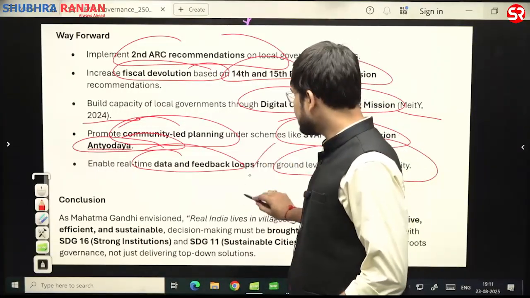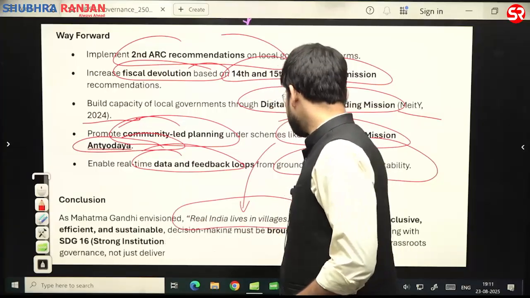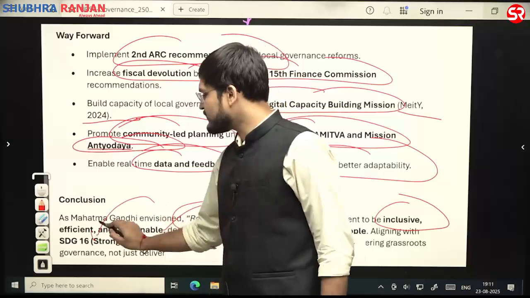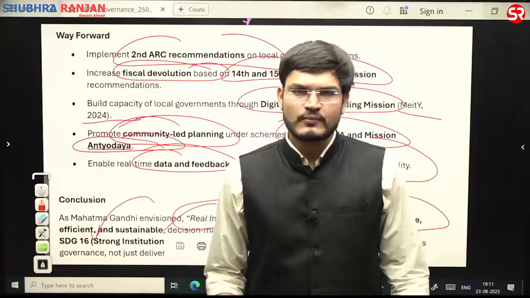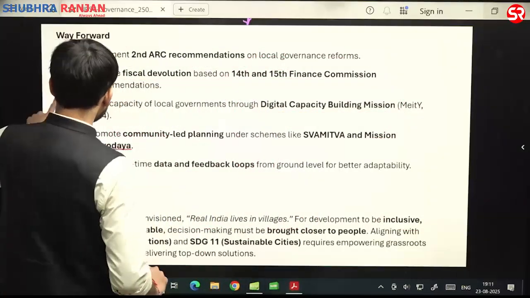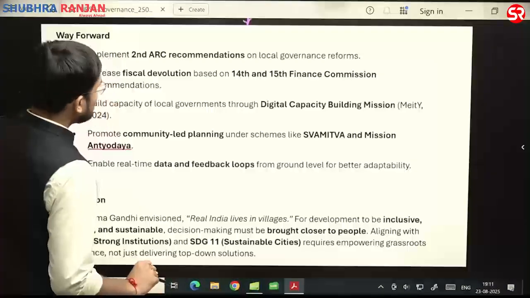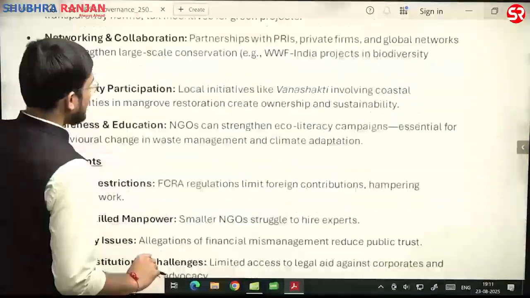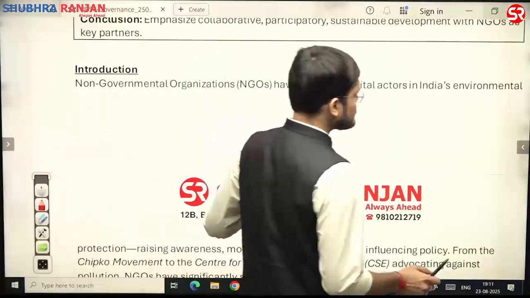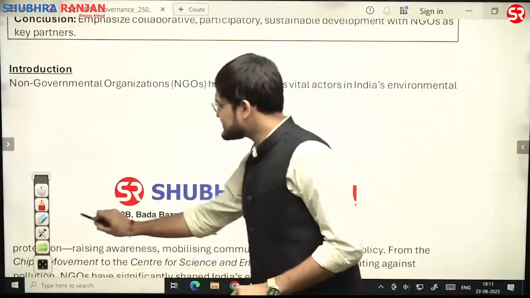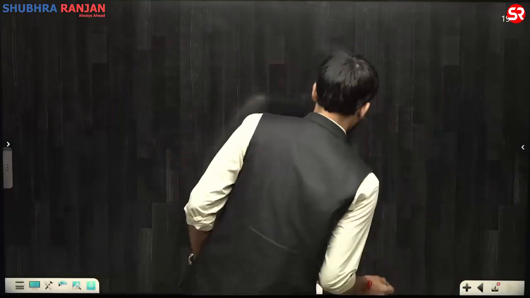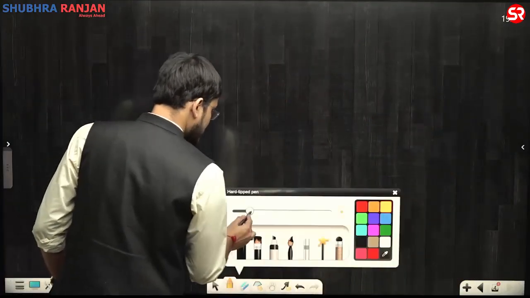And as Mahatma Gandhi envisioned, real India lives in villages, for development to be inclusive, sufficient and sustainable, and thereby relate with SDG 16. Now, dear friends, we have discussed the aspect related to governance. If you see from the aspect of governance, you will find that the majority of questions are coming from these sections. If you are preparing for next year, you will understand what the majority of those themes are.